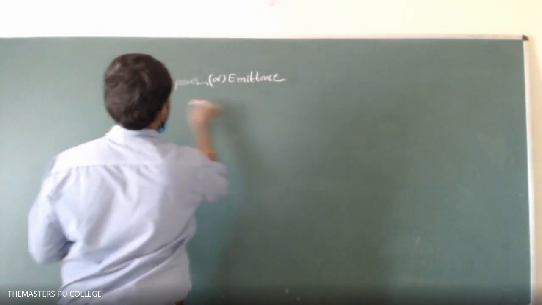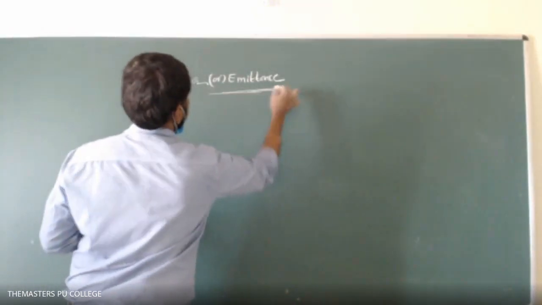Okay, small definitions are there. I'm going to write it first. How can we define emissive power?